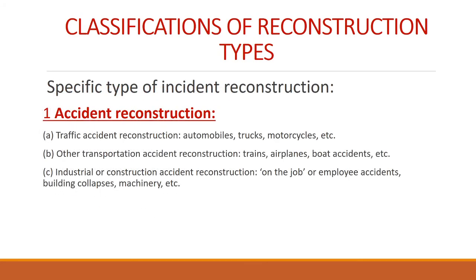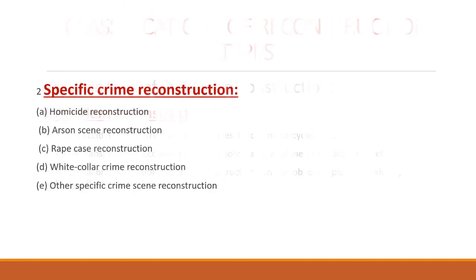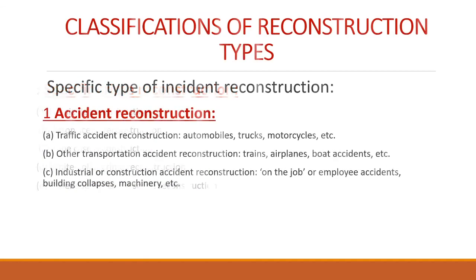And another type is specific type of incident reconstruction. In this, two types are involved: accident reconstruction and specific crime reconstruction. Accident reconstruction includes traffic accident reconstruction, like automobiles, trucks, motorcycles, etc., and other transportation accident reconstruction, which includes trains, airplanes, boat accidents, etc. Then industrial or construction accident reconstruction, like employee accidents, building collapses, machinery accidents, etc.